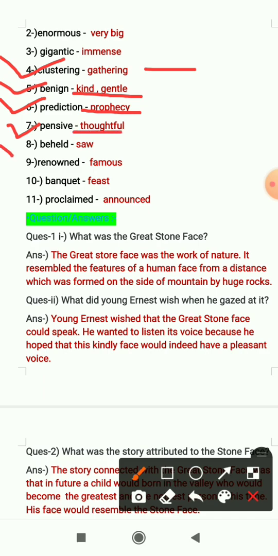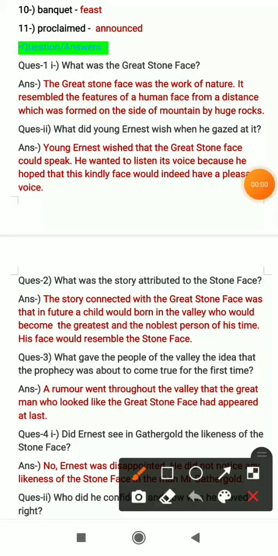Eighth one is beheld, it means saw. Ninth one is renowned, that means famous. 10th one is banquet, that means feast, means celebration. 11th one is proclaimed, it means announced. Now let's see the question answers.